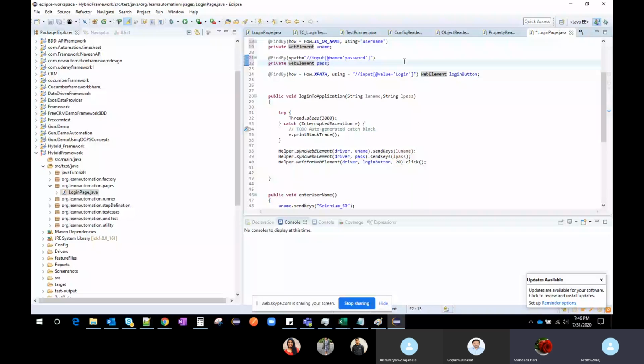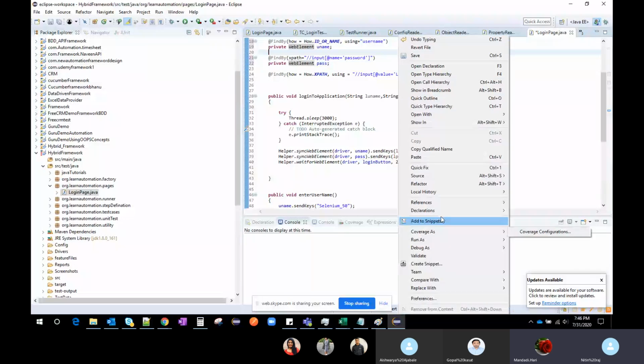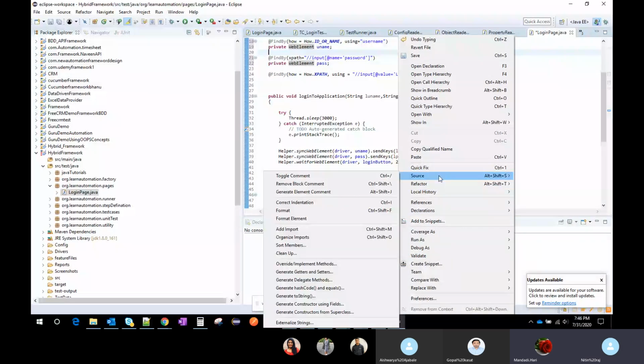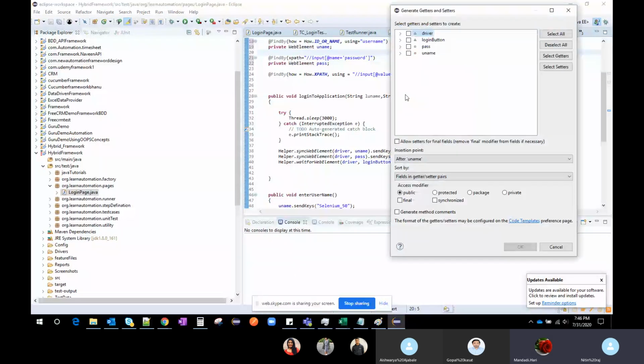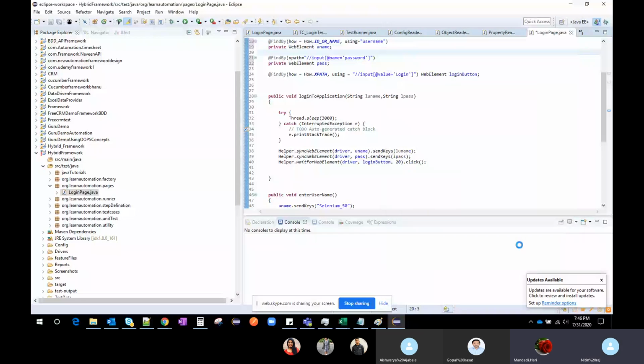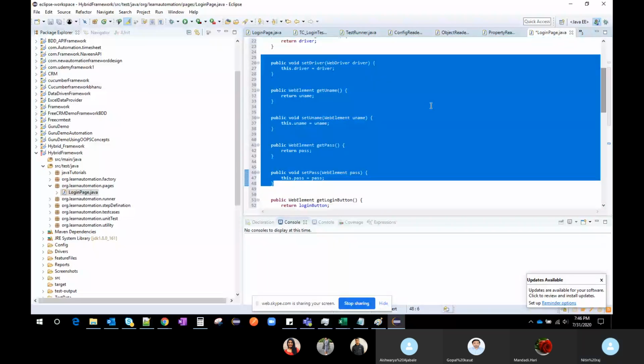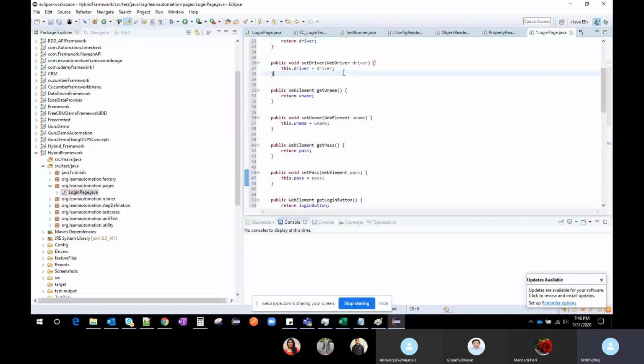Suppose once you make the fields private, you right-click, go to Source, and there you can see Generate Getters and Setters. Once you click on this, select the fields for which you need getters and setters and click OK. You can see all the methods are generated as public getters and setters. So we can set the drivers and get the drivers. This is how encapsulation works.